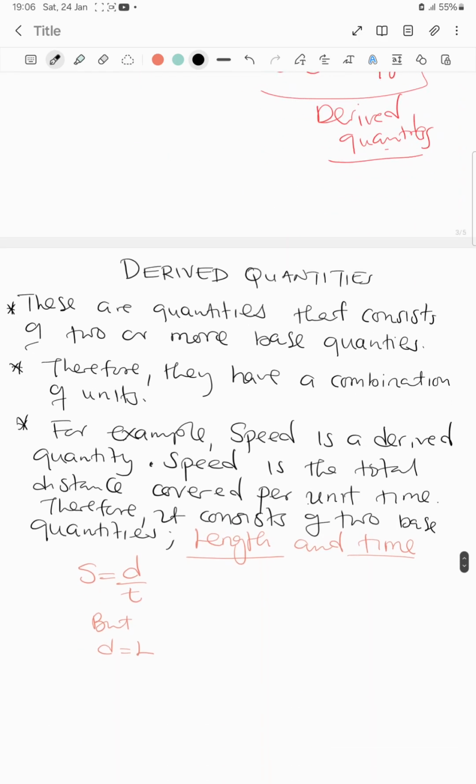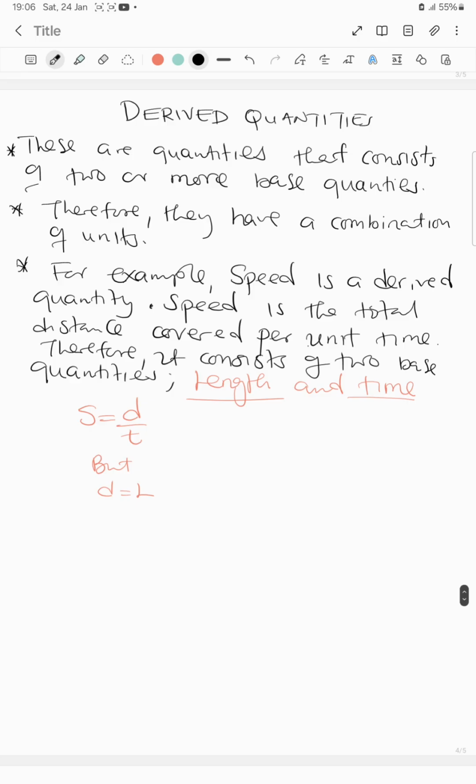Then we want to talk about derived quantities. These are quantities that consist of 2 or more base quantities. If you put those base quantities together, whether you multiply them or divide them, they produce a derived quantity. Therefore they have a combination of units.